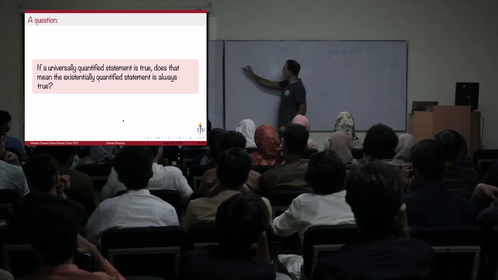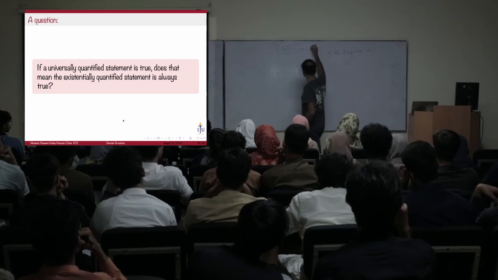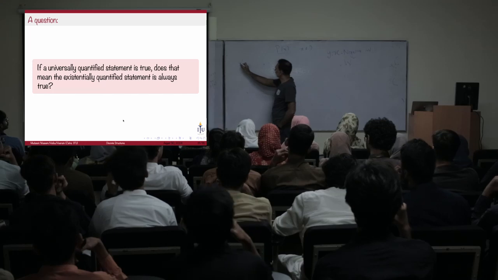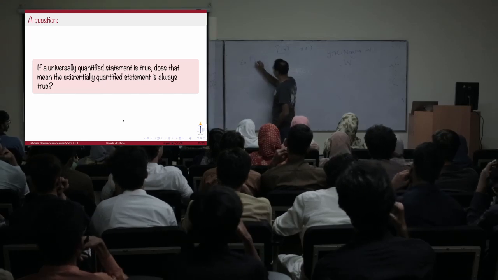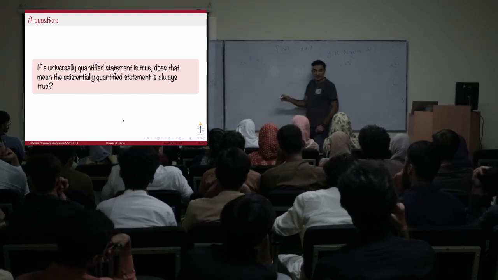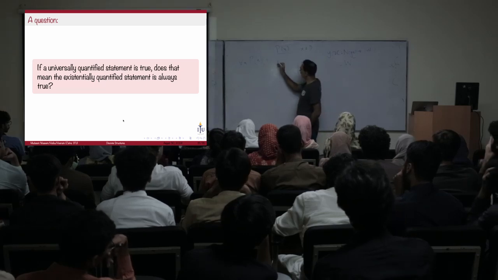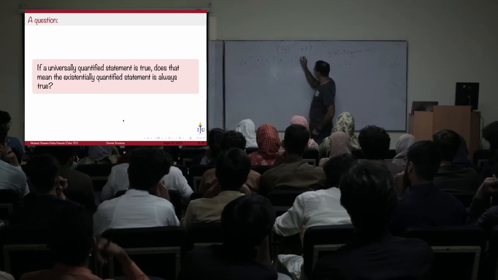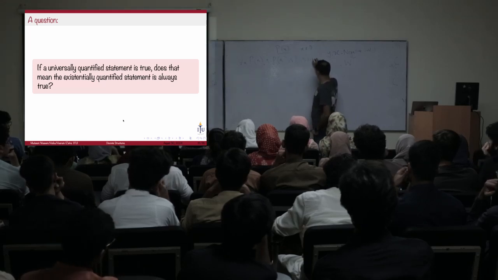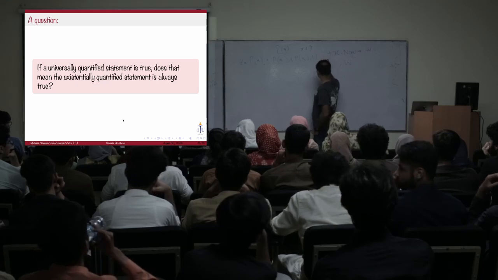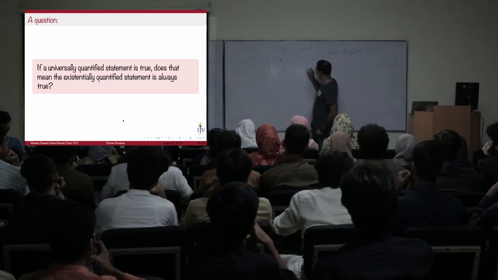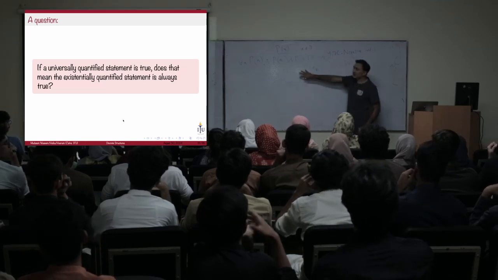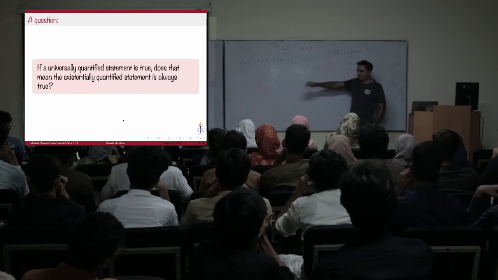When I say x is a member of some domain D, for all x, p of x, what do I actually mean? What I mean is p of x1 and p of x2 and p of x3 and so on, assuming there are finite members of this domain. This is what a universally quantified statement is.